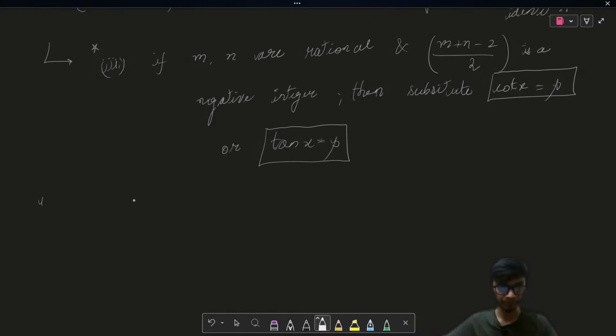Let us try to solve one example problem based on this particular form of integral. Let us say I have to integrate sine to the power 3x and cos to the power 5x.